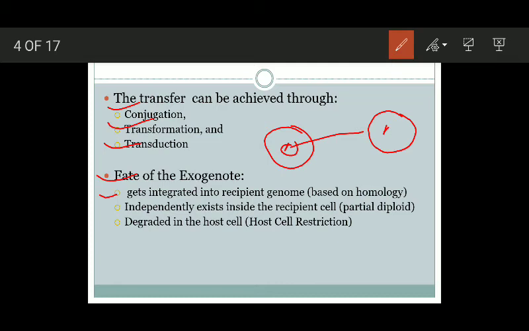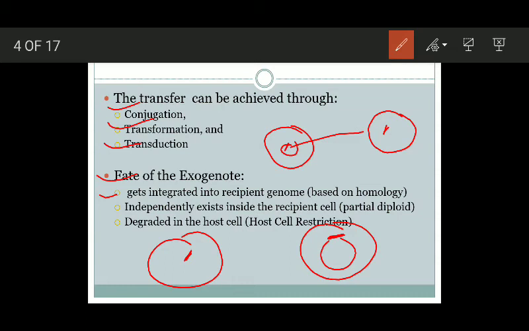The first one is it gets integrated into the recipient genome. Genetic material is transferred from here into this cell. And here it will get included in the genetic material of the recipient genome based on homology. Remember, the first one is that this exogenote can get integrated into the recipient genome. It will merge with the recipient genome.